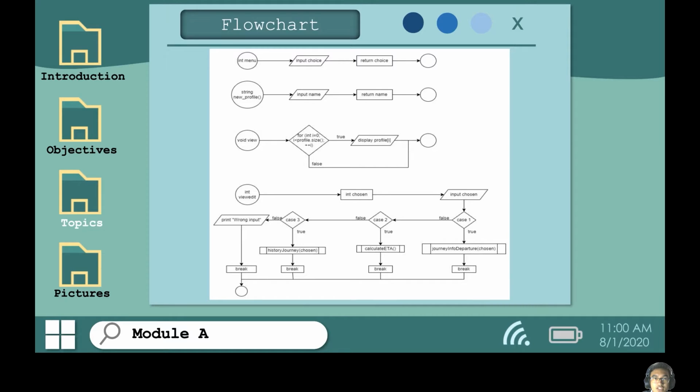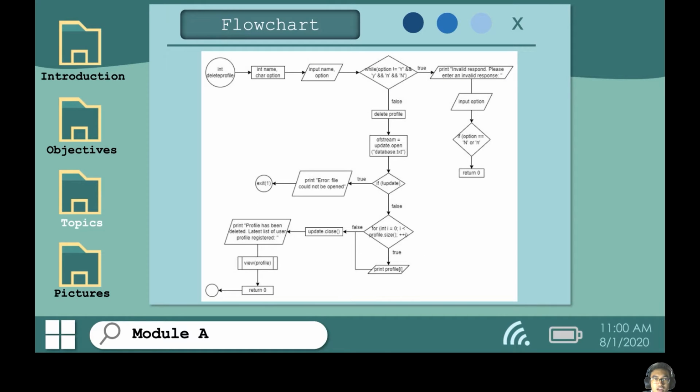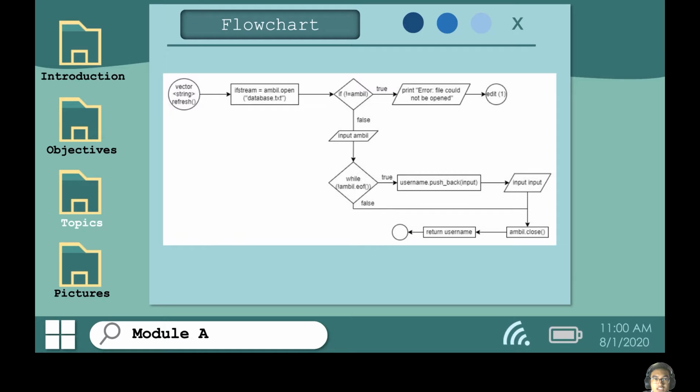We have the function for integer menu, function for string new profile, function for void view, and also function for view edit. So these are the programs in simpler form in flowchart. For module A, we also have the function for integer delete profile, and then we also have the vector string refresh, and all of these functions will return back into the main function.